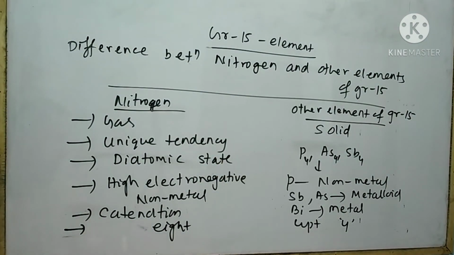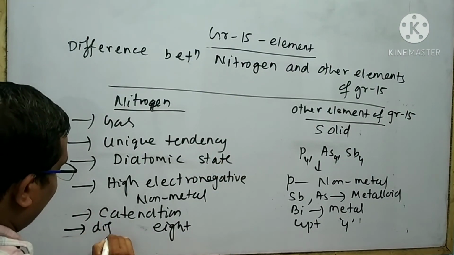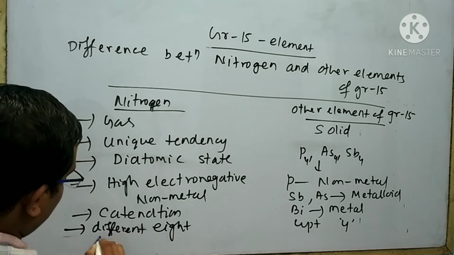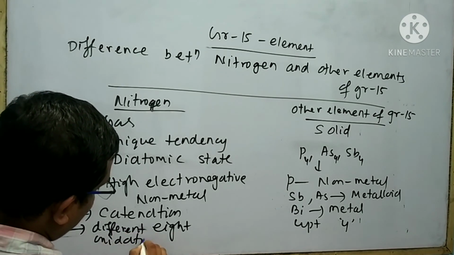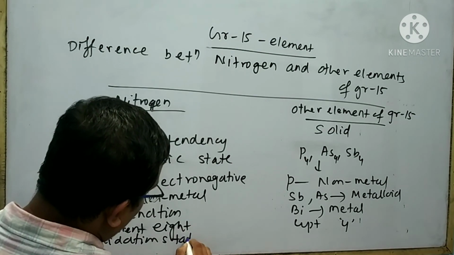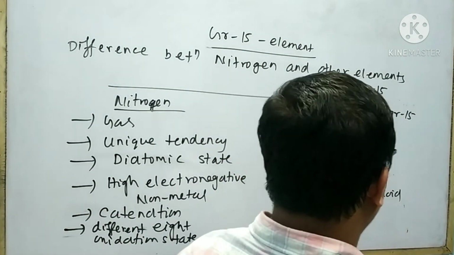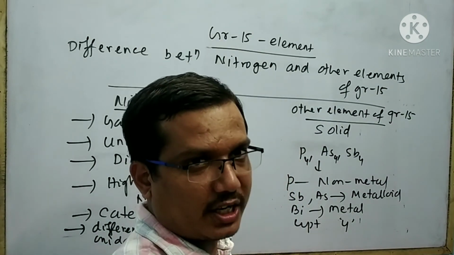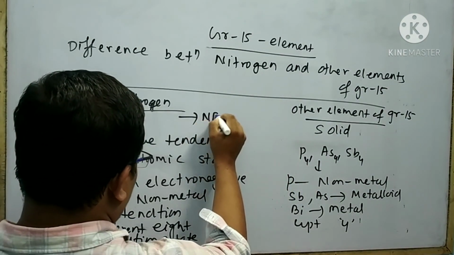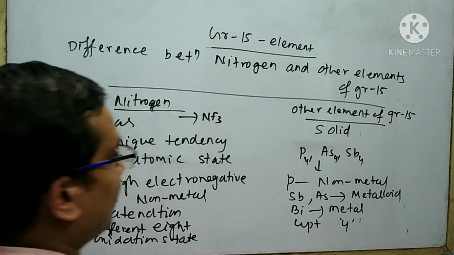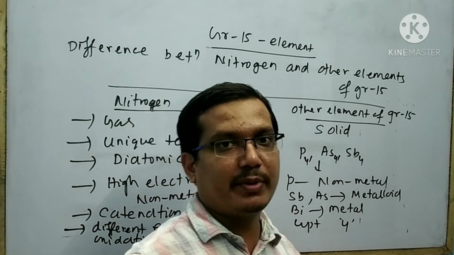Nitrogen exhibits different oxidation states. On the other hand, other elements exhibit few oxidation states. Except NF3, all halides of nitrogen are explosive in nature.